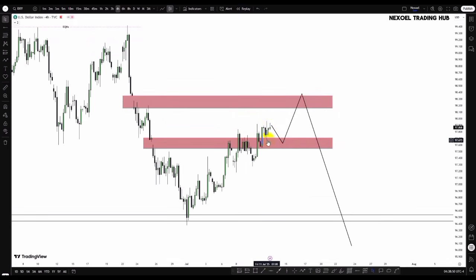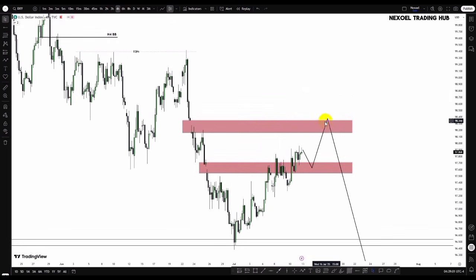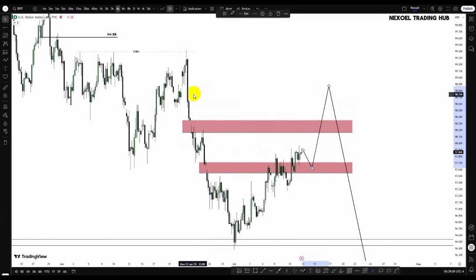Price will seek this sell side liquidity, mitigate at this bullish order block, and then we have that bullish continuation to the upside. So from the 4-hour time frame, we may see the possibility of higher bullishness to the upside, because we have this fair value gap here in the 4-hour time frame. Price took out these equal highs and then went bearish to the downside.